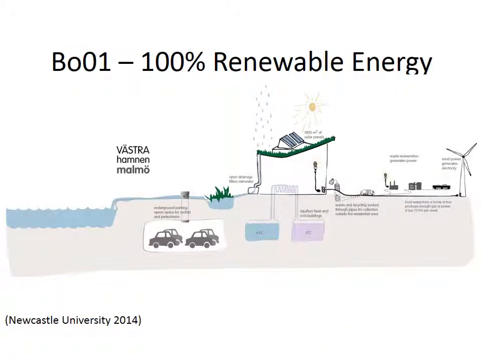The area, now known as Bo01, was designed from the outset to use 100% renewable energy and be self-sufficient in terms of energy consumption, relying on the sun, water and wind. In addition, some other great initiatives include the use of food wastage to run the city's buses on biogas and architecturally designed energy-efficient buildings.